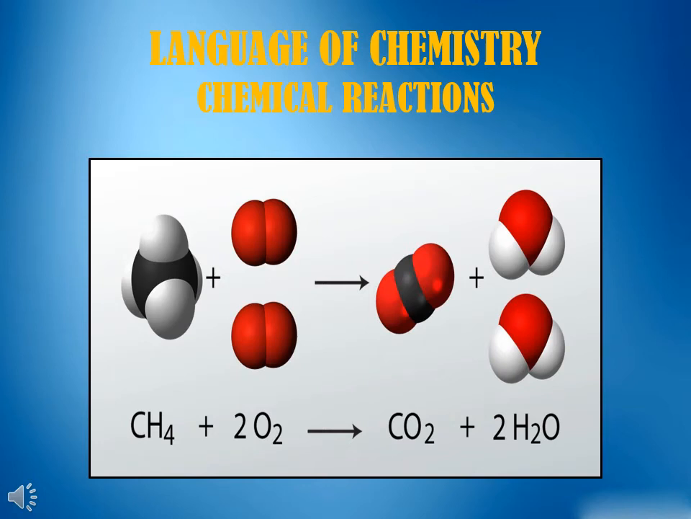Chemical reaction. When a substance undergoes a change to produce a new substance with different properties and composition, it is called a chemical reaction. For example, when iron filings and sulfur powder are heated together, they combine to form a new substance called iron sulfide. This is an example of a chemical reaction.